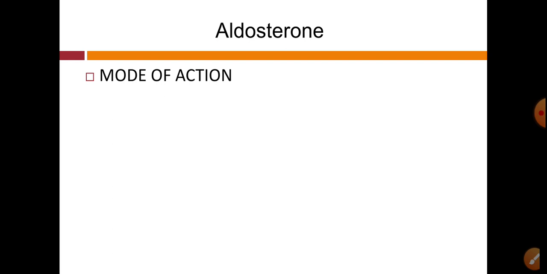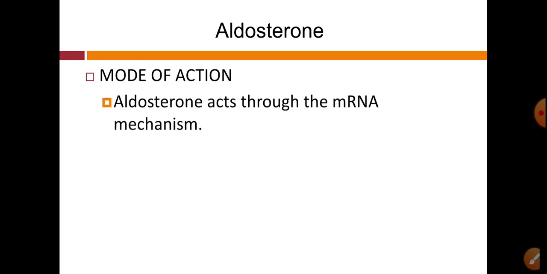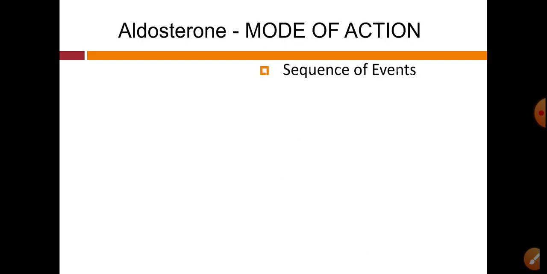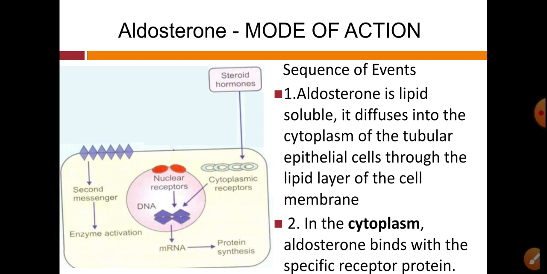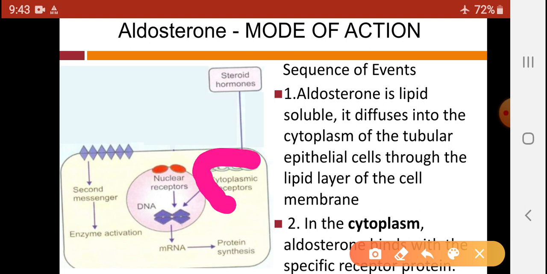Then mode of action of this aldosterone, as this hormone is steroid in nature, so this hormone binds with the cytoplasmic receptors, and after binding with the cytoplasmic receptors they form HRC and act through the mRNA mechanism. So for the mode of action, we have seen these events here, these are the cytoplasmic receptors for binding aldosterone hormone.